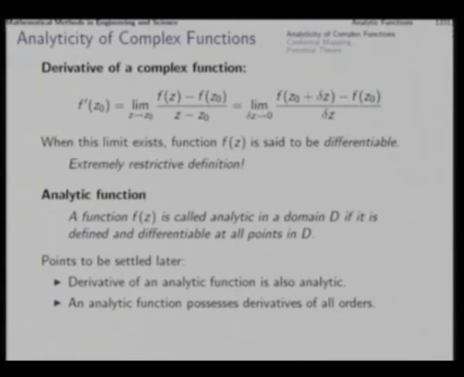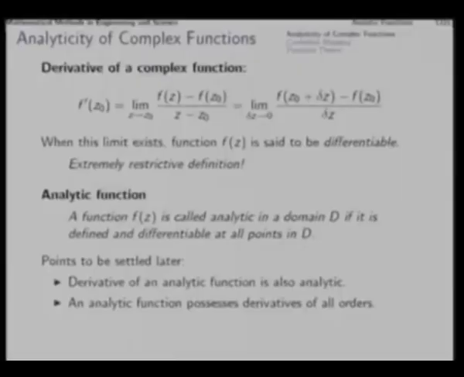So, one is that if we can establish that a function is analytic at a point, that means it is differentiable at a point, then that will also imply that the derivative itself also will be analytic. That means it will possess a derivative of its own, and then by continuing on this argument, we can show that an analytic function will possess derivatives of all orders.